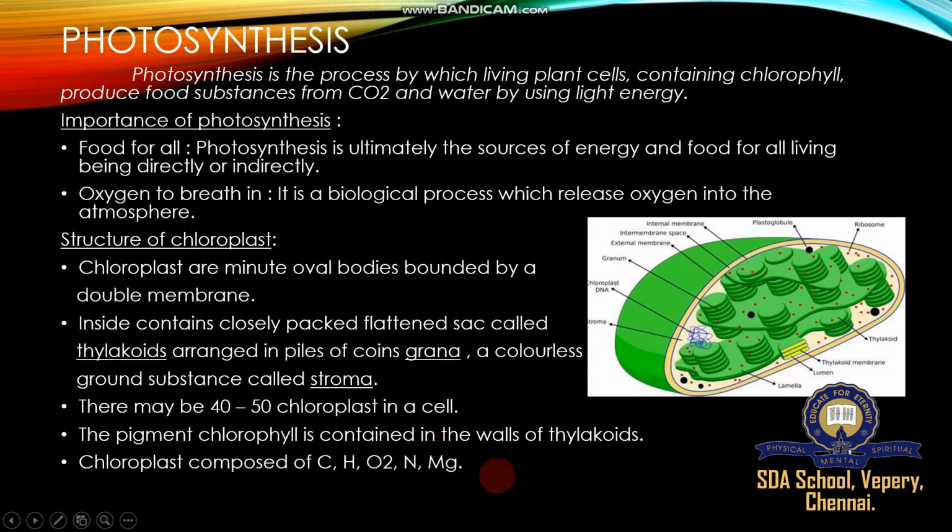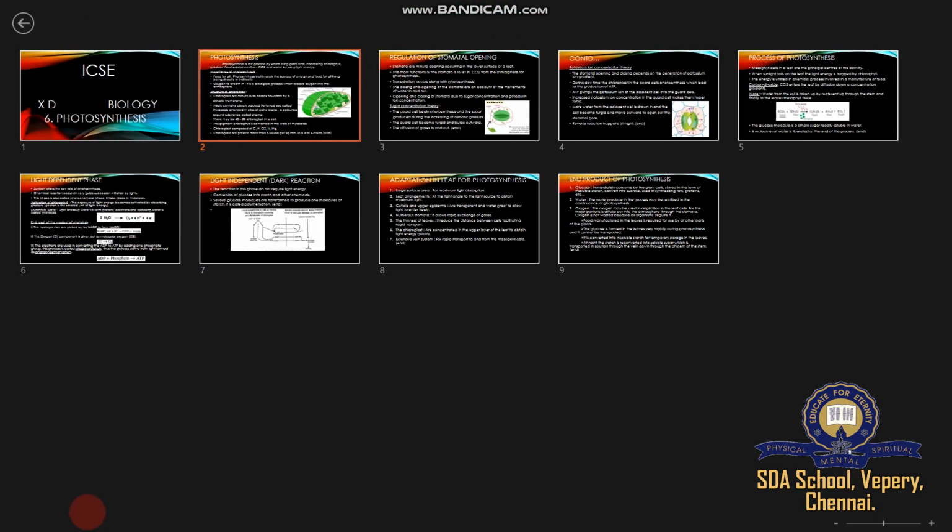Sometimes they ask one more question: the structural component of chloroplast is dash, the chemical called magnesium. Fill in the blanks, multiple choice. Expect to be asked about important compounds of magnesium. Magnesium has a role in the development of chloroplast. There may be more than 5 lakh chloroplasts per square millimeter of leaf surface.